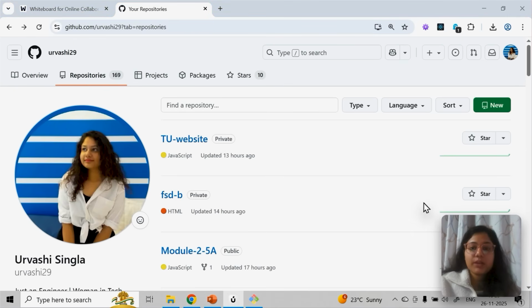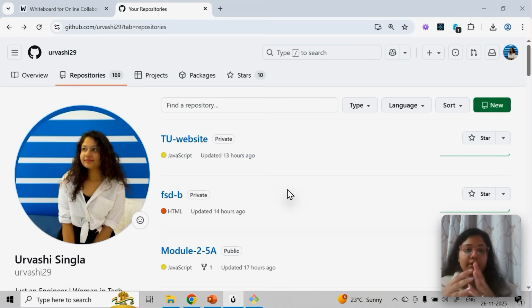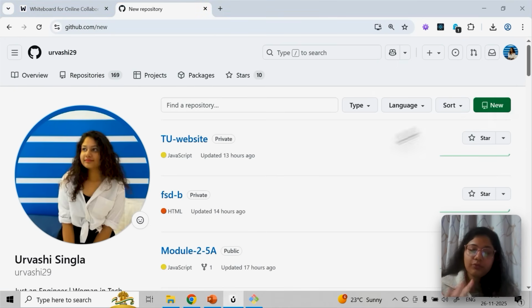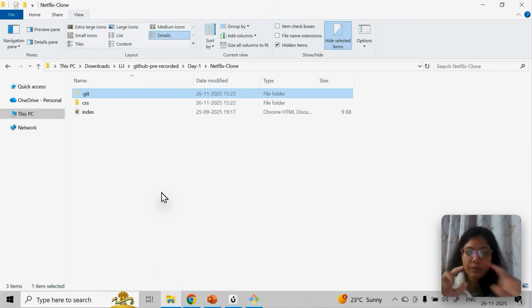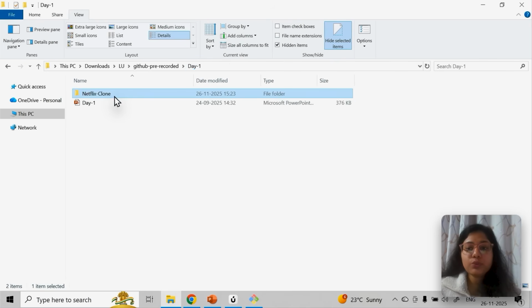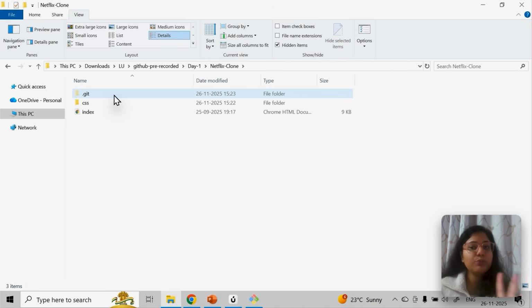Now you can come here to your GitHub. This is the same you have to follow every time. You click on New, so I'll create a new repository. One repository represents one folder, whatever you open in Git Bash. It depends what you want to put in that folder. I want to push only, let's say, a Netflix clone, so I'll push only that part.